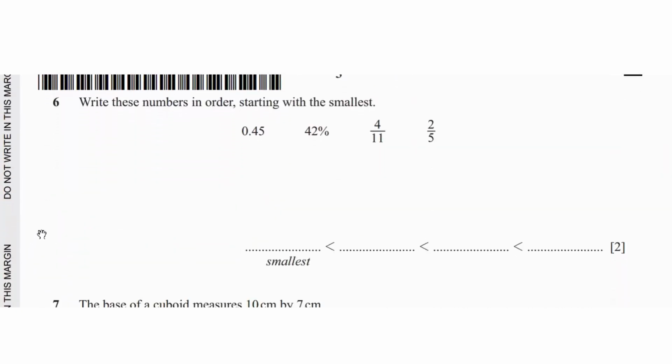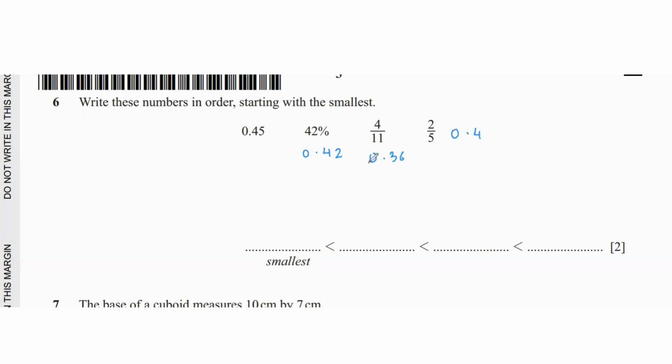Question 6 says write these numbers in order starting with the smallest. So let's convert all of these into decimals. 0.45 is already in decimals. 42% is going to be 0.42. 4/11 is going to be 0.36 and 2/5 is 0.4.